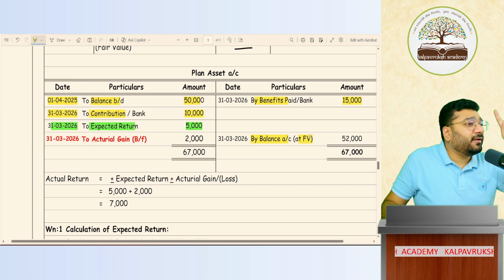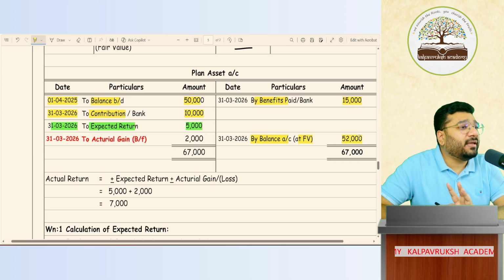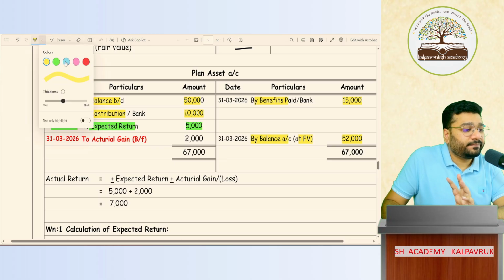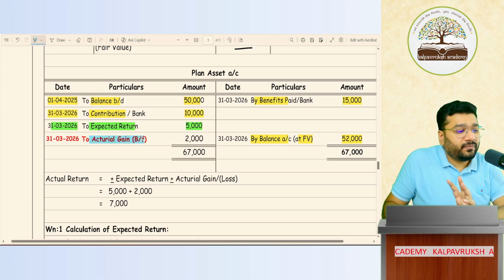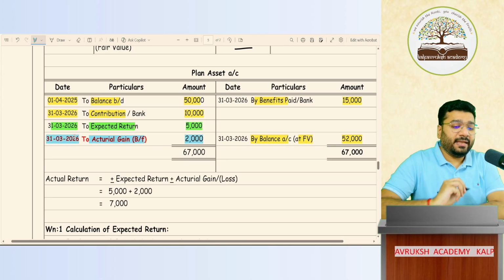And this is always at fair value. This is always at fair value. Who will give this? The actuary will give. So now the difference is going to come as actual gain or loss, which is 2,000 rupees. If the balancing figure comes on debit side, it is gain. Credit side means loss. Any difficulty in this?